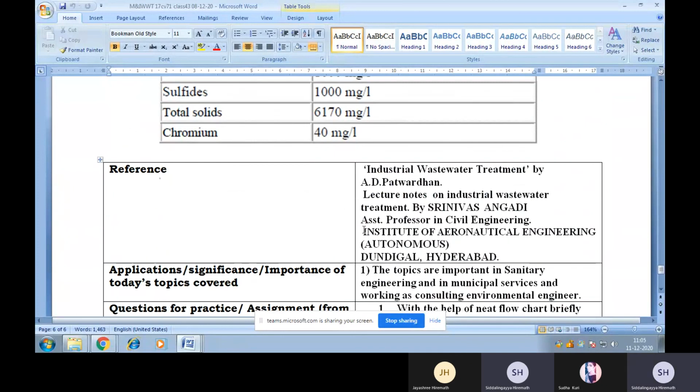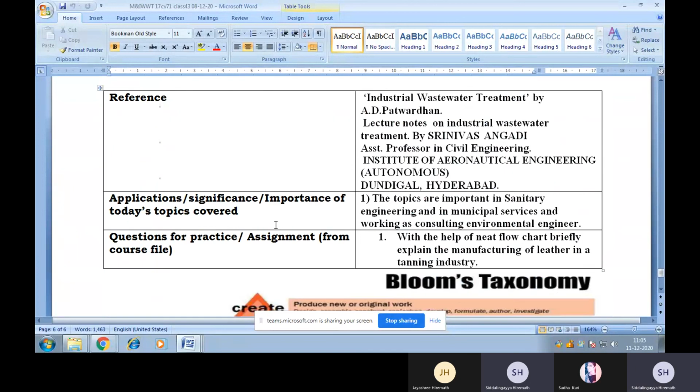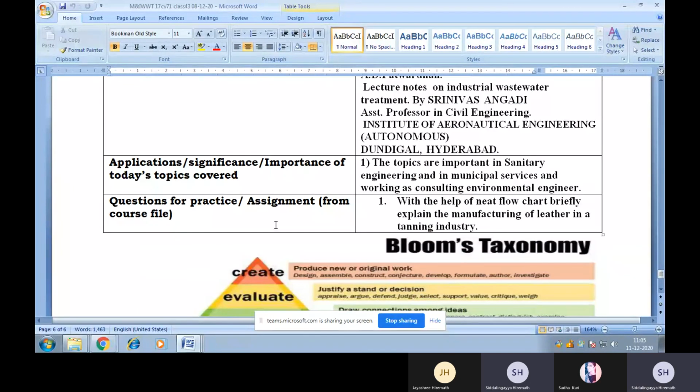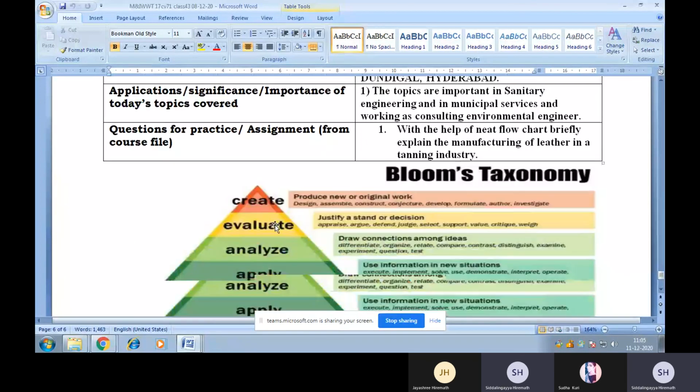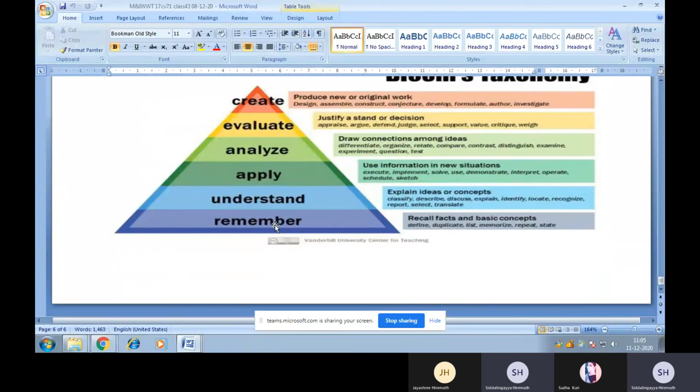Again, I have referred to these particular references to write the above notes. And students, these topics are very important in municipal services and also if you want to work as an environmental consulting engineer.